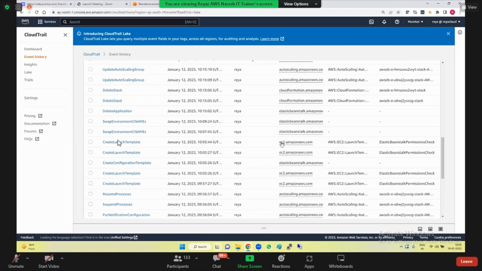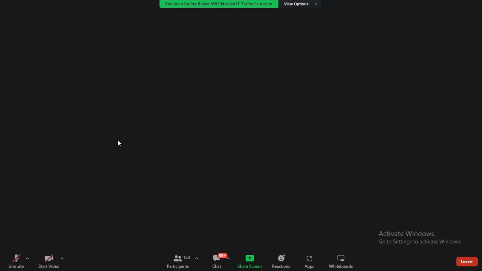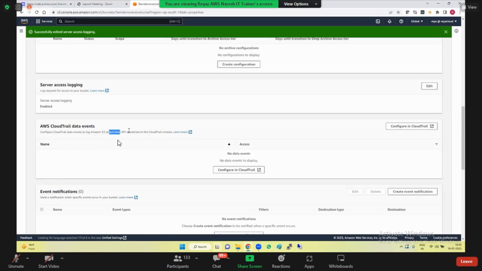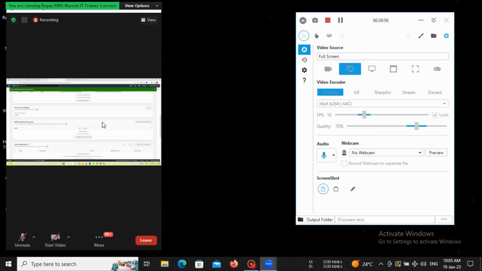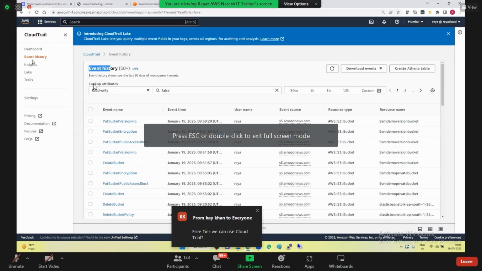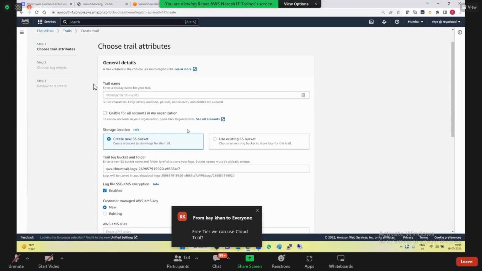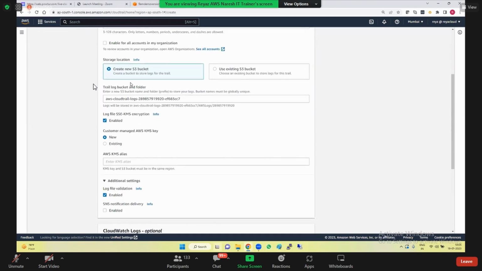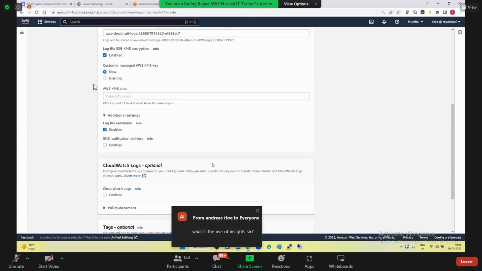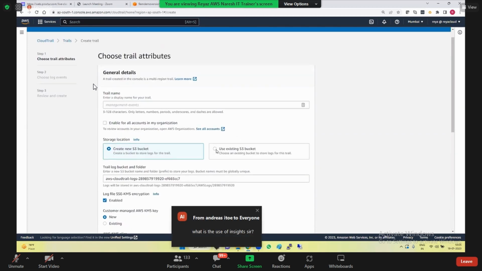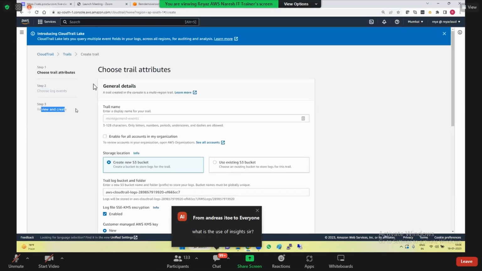Elastic Beanstalk we did, right? So if at all you want to log separately this API level, object level API operations, then you can go ahead with the CloudTrail data events. No, it's not free trial for you. That's the reason why I didn't create it. So not required, but it's very easy. If there is any chance to do it, just give the name and then whichever bucket that you want to use, use that, and then go ahead and then create it. Next. Okay. Log events, review and create it.